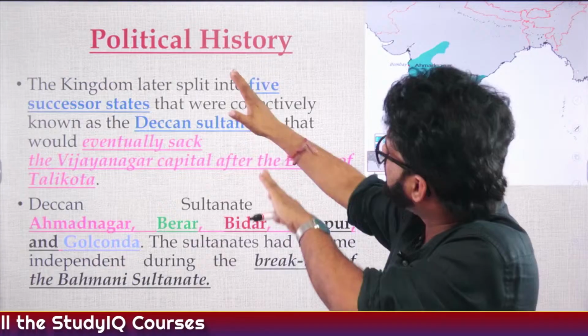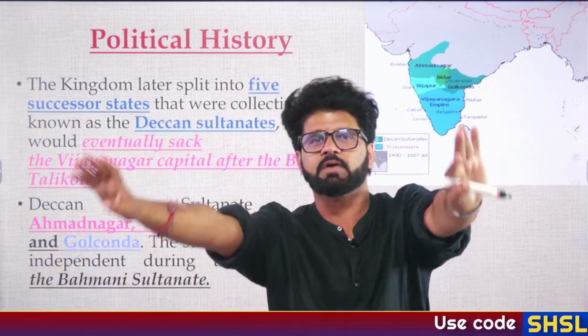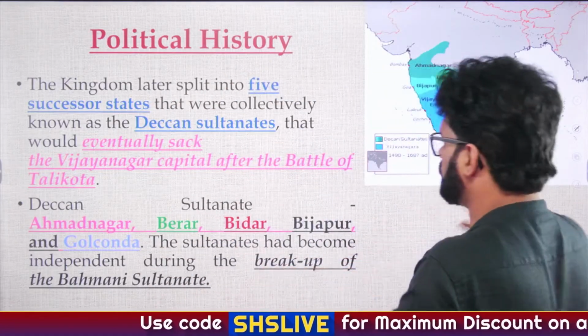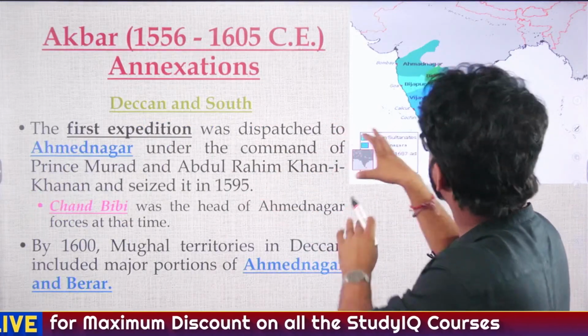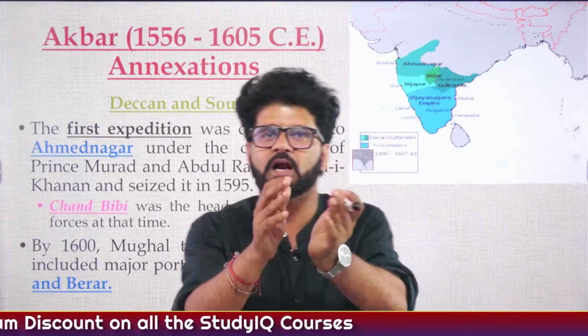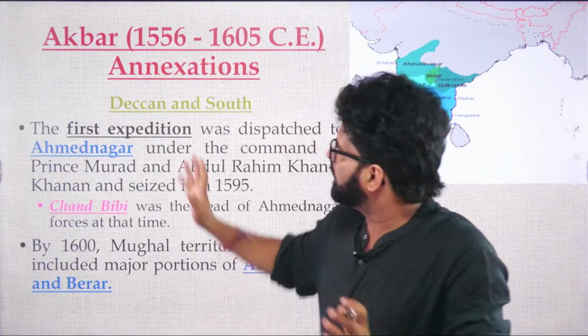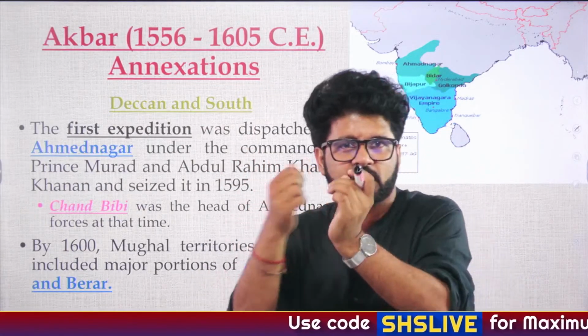So, these Deccan Sultanate rulers will defeat Vijayanagar Empire in the Battle of Talikota in 1565, they will defeat Alia Rama Roy. This we have discussed yesterday. Cool, bro. Then what else? Deccan and South. So, we have discussed that their golden period will start from 1490 onwards. For 100 years, they will enjoy their golden period, but during the later part of Akbar's reign, that golden period will start coming to an end.